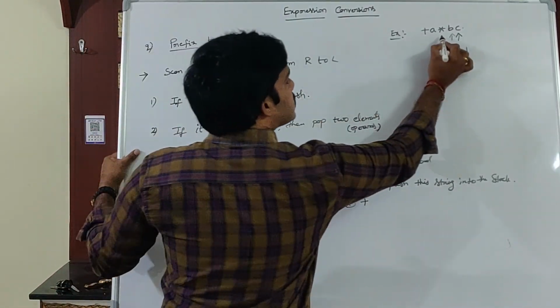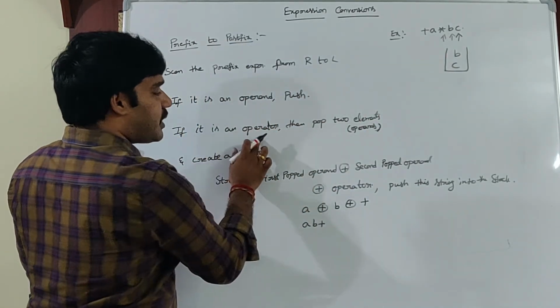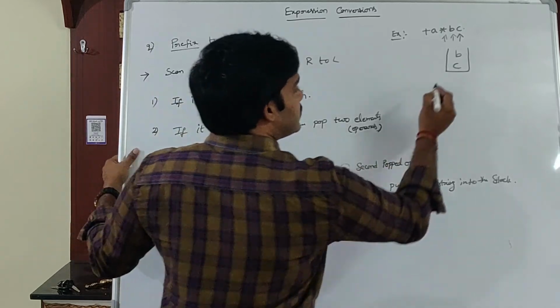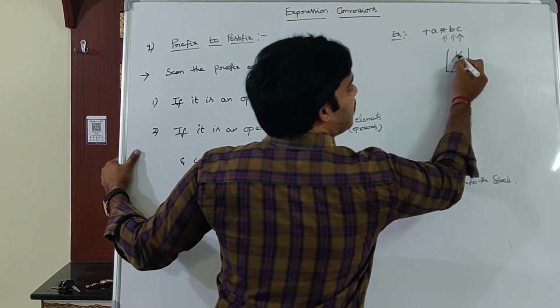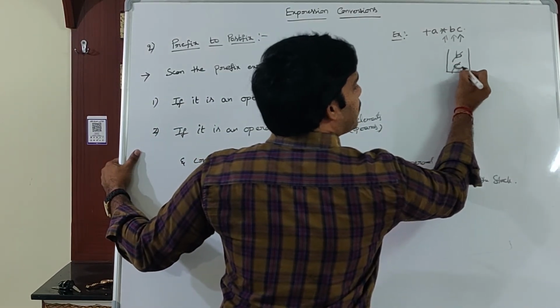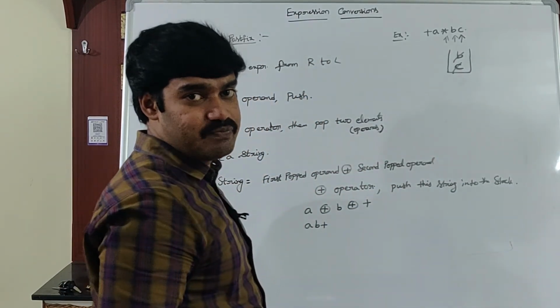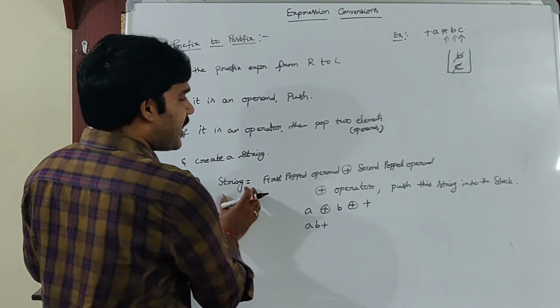What is the third one? Star. Is star an operand or an operator? Operator. Then pop how many elements? 2 elements, B as well as C. What is the first popped element? B. What is the second popped element? C. Why? Because the stack follows the last in first out principle. And then create a string.